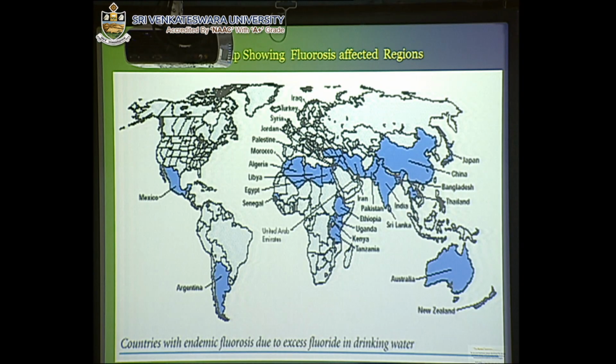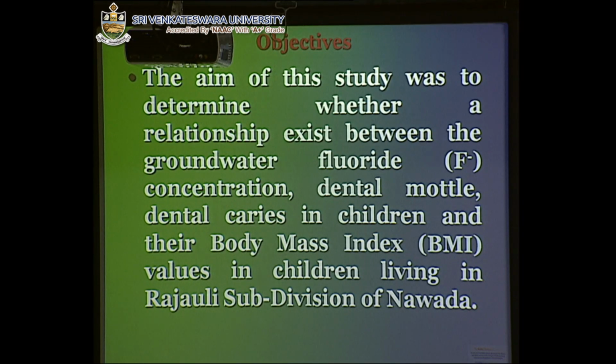This is the world map, and in this world map we see that the blue patches indicate the countries which are severely affected with fluorosis, and India is also one of them. The aim of this study was to determine whether a relationship exists between the groundwater fluoride concentration, dental caries in children, and their body mass index values in children living in the Rajoli subdivision of Navada.